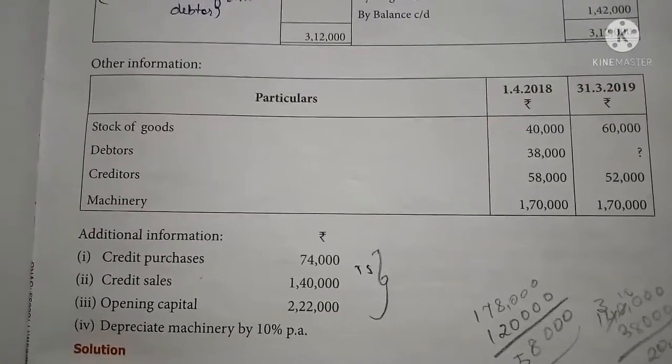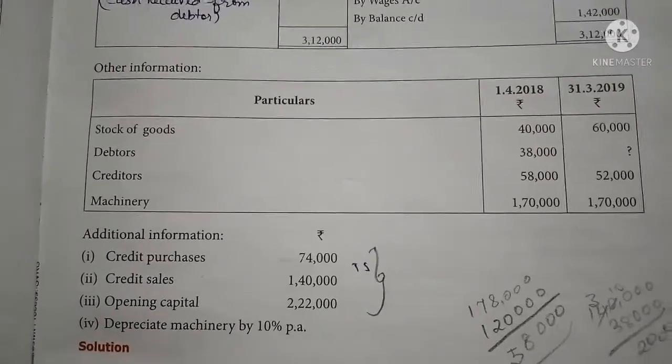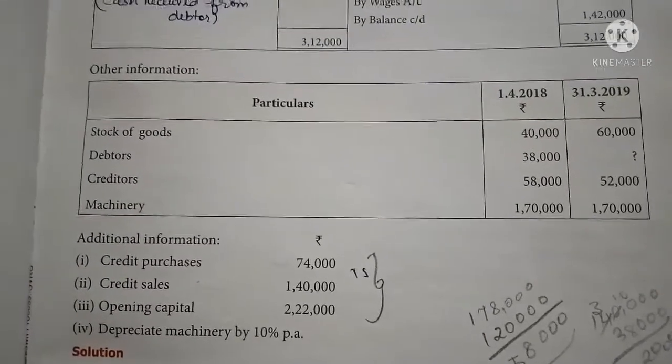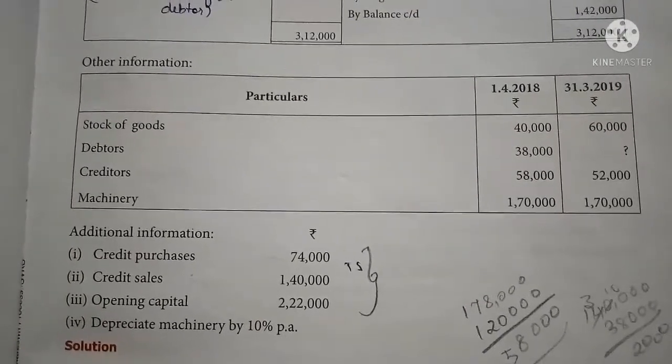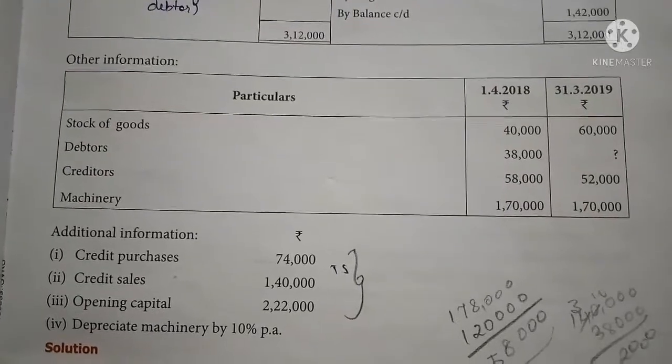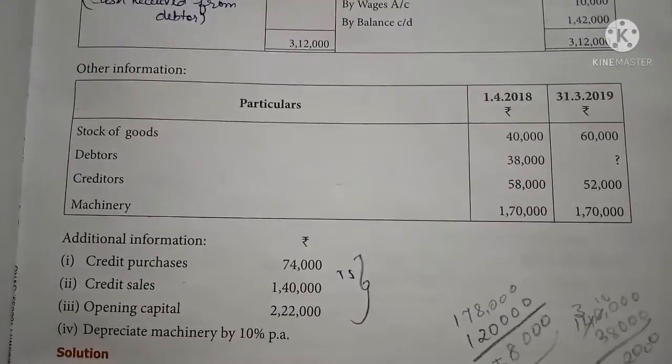So it should be taken to the debit side of the profit and loss account. And also in the balance sheet, from the machinery value 1,70,000, you should subtract the depreciation amount 17,000, that is 10%, on the asset side of the balance sheet.